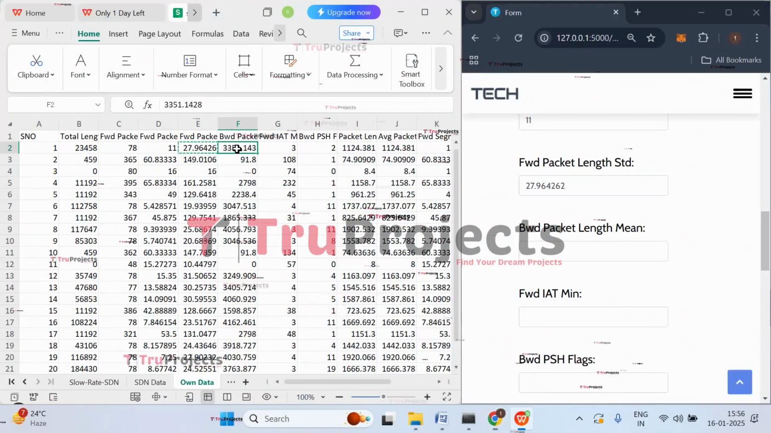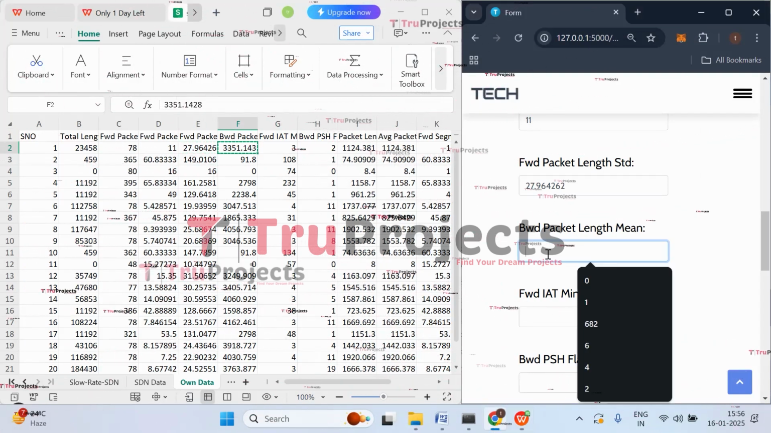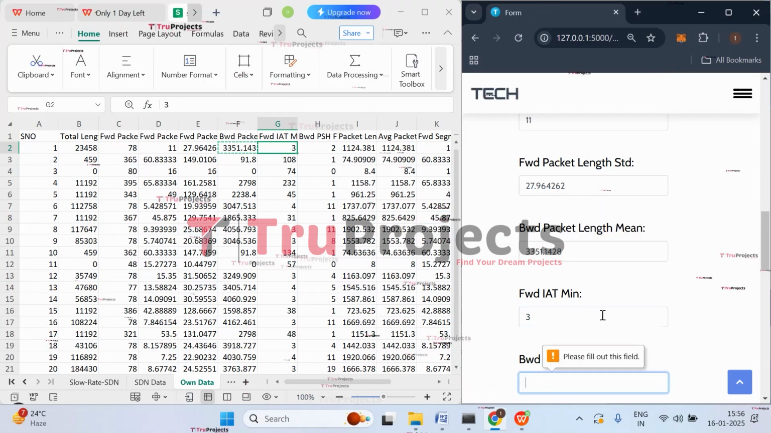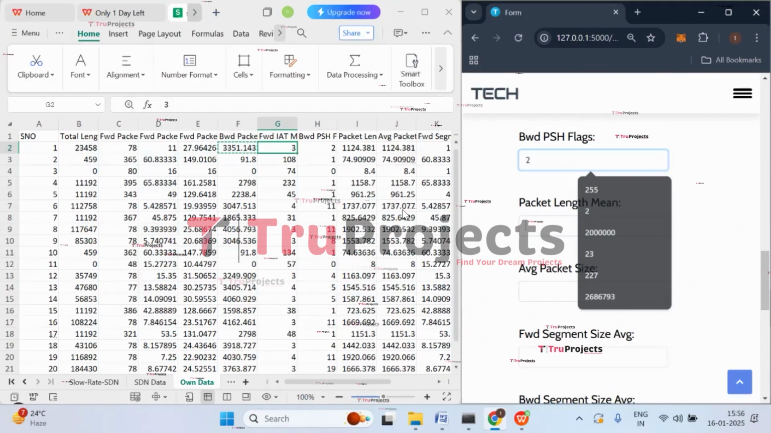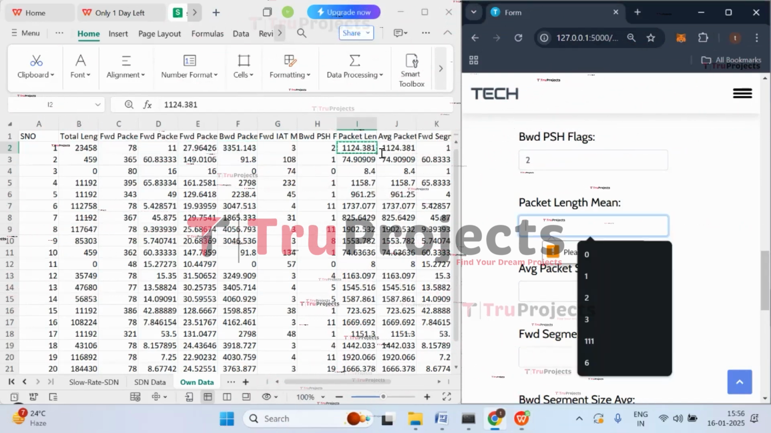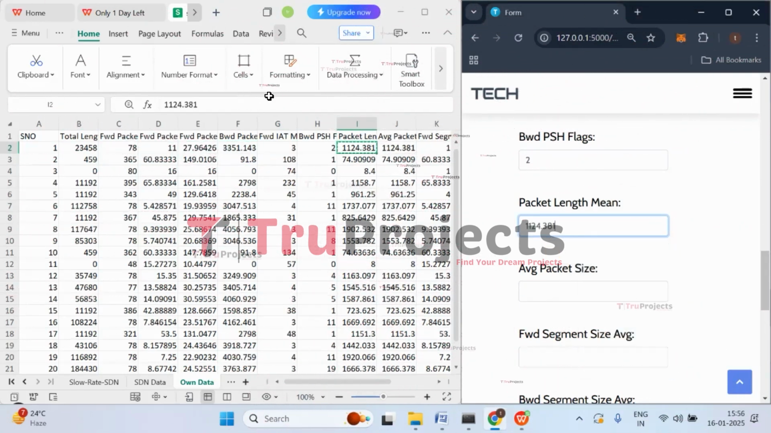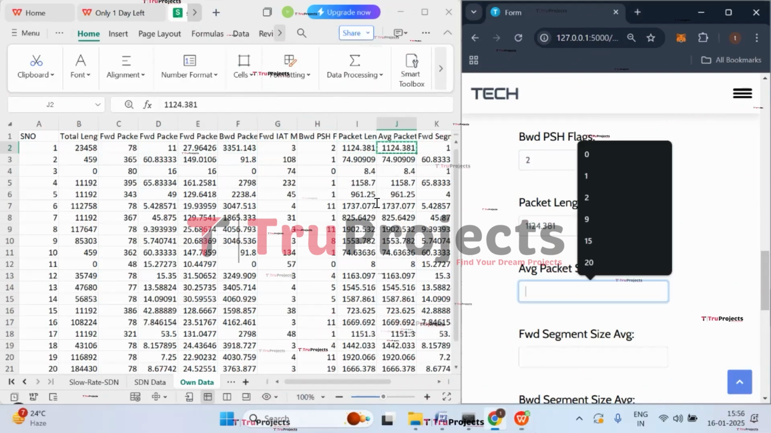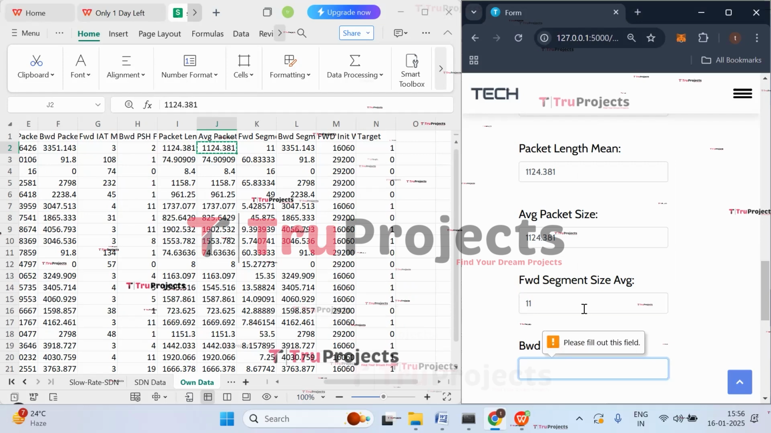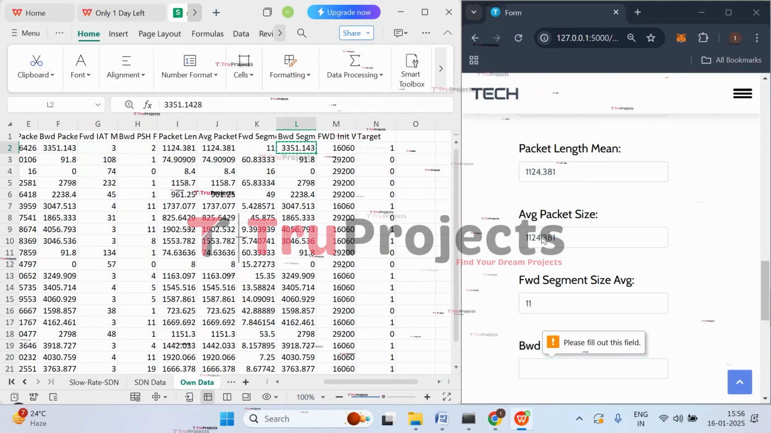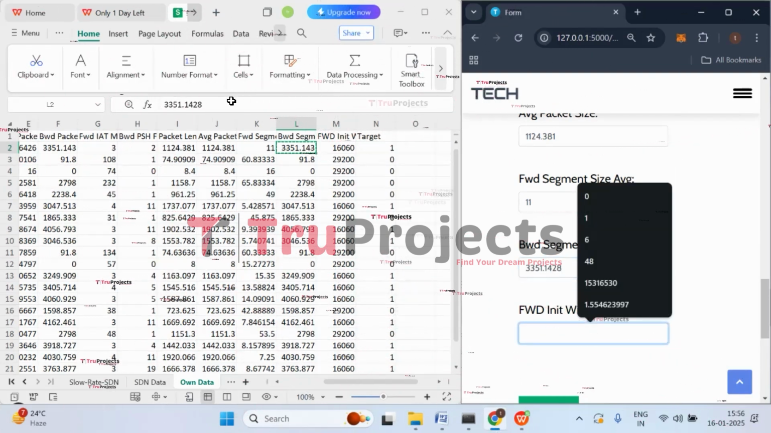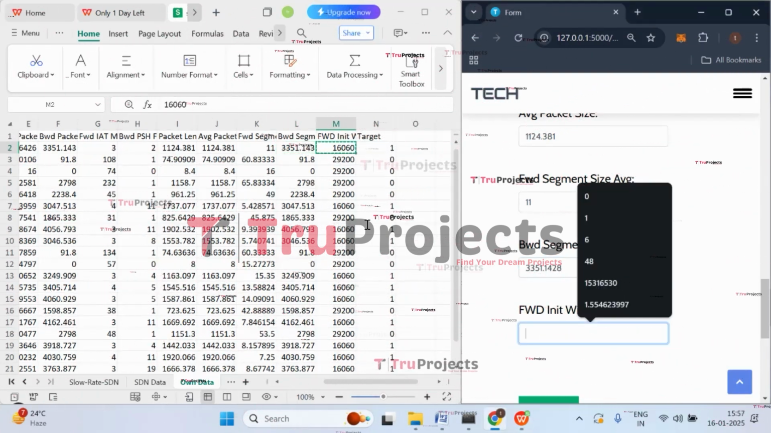Backward packet length standard deviation is 3351.73. And then we have IAT max, that is 3. And backward PSH flags is 2. The next one is backward packet length mean, that is 1124. And then we have average packet size. And then we have forward segment size, that is 11, and backward segment size, that is 3351.43. And then the last one is forward initial win bytes.